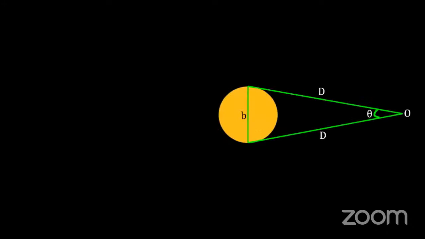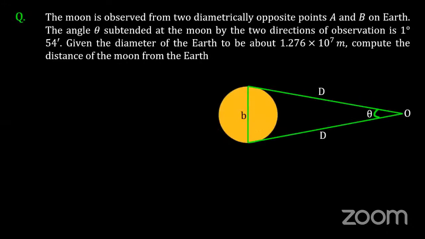Okay, ready for the challenge? So we have a few things left. The challenge is this. The moon is observed from two diametrically opposite points, say A and B. The angle theta subtended at the moon by the two directions of observation is 1 degree 54 minutes. You have to find the distance of the moon from the earth, I mean this D, you have to find it out.